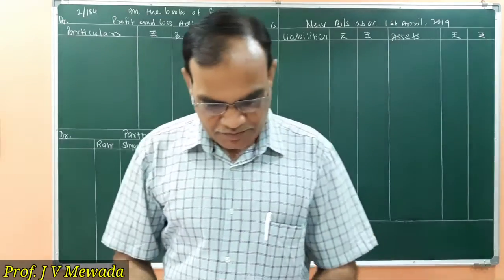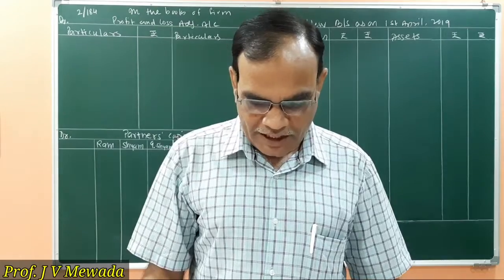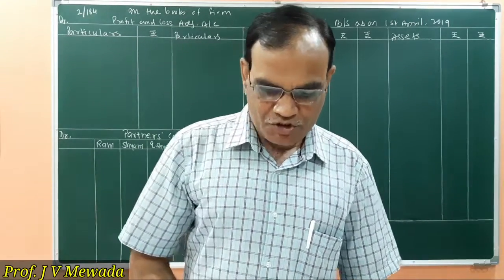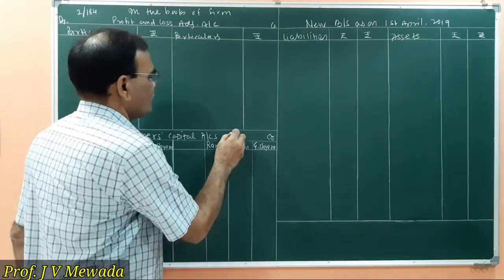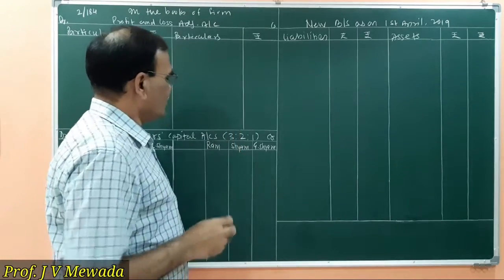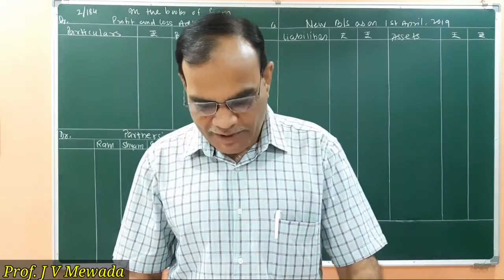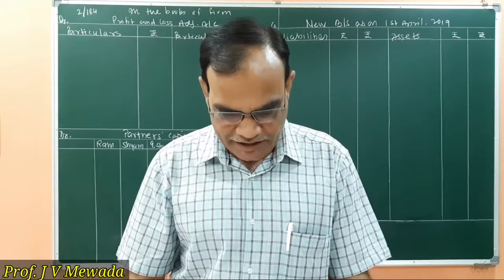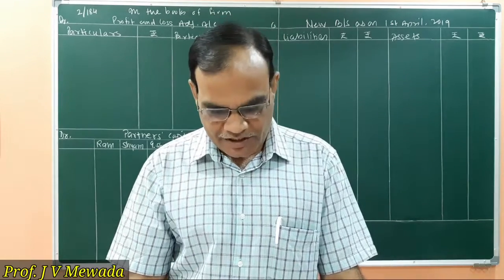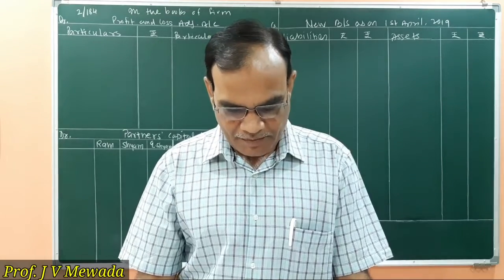Now in this sum, we are having three partners, Ram, Shyam and Ghanshyam, and they are sharing profits and losses in the ratio of 3:2:1. So the profit sharing ratio is 3:2:1 for Ram, Shyam and Ghanshyam. And we are given the balance sheet on 31st March 2019, and Ghanshyam is retiring. That is, the third partner is retiring on 1st April 2019 on the following terms.